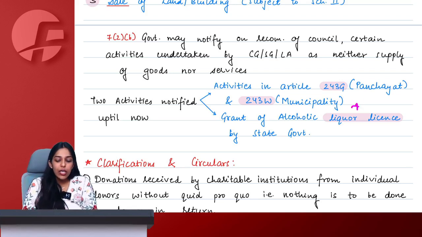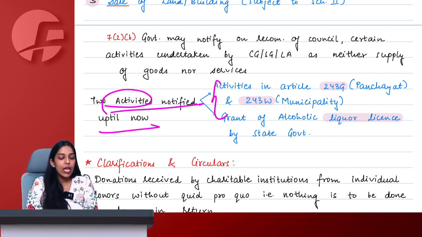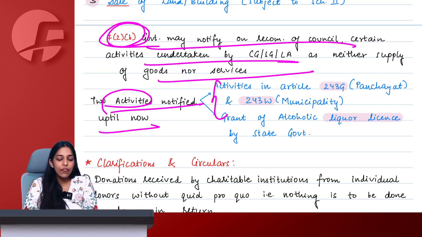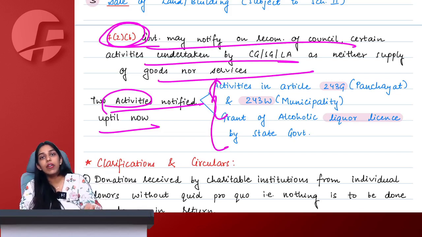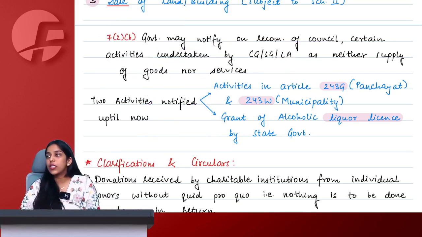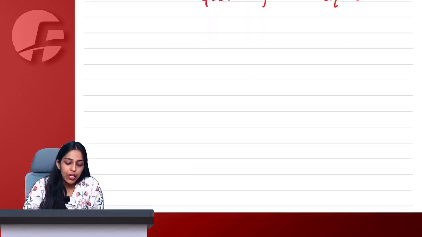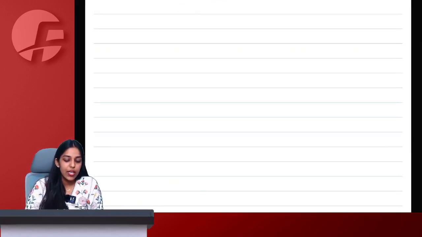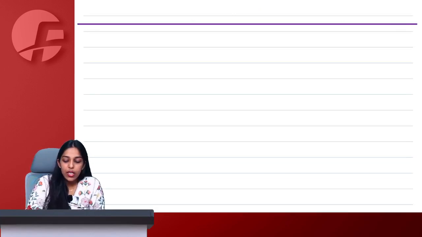And also grant of state liquor license for alcohol. These two activities have been notified separately under section 7.2b that if these activities particularly done by government will neither be treated as supply of goods nor supply of services. Say yes or no. And here we complete entire section 7 with all the subsections and schedules attached with it.